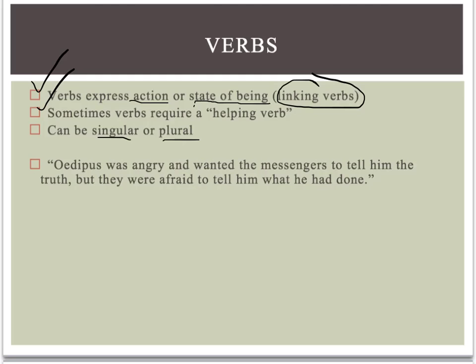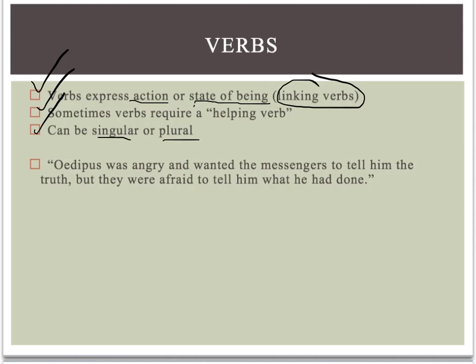So Mr. Kennedy is, the students are. Mr. Kennedy is interesting, so the students are fascinated. The verbs change a little bit when we change the number of people who are doing the action or being the state of being. Let's take a look at an example so that we can clarify some of this.